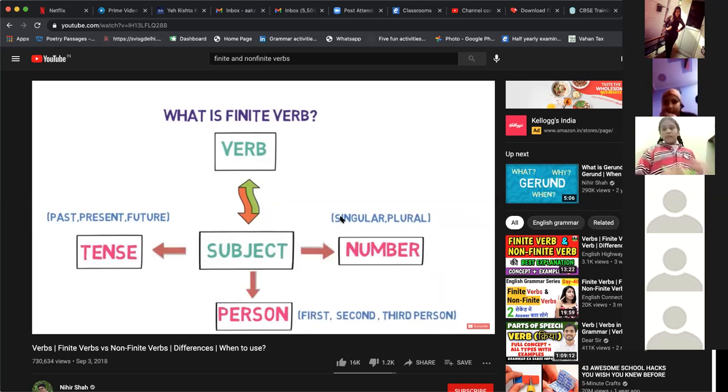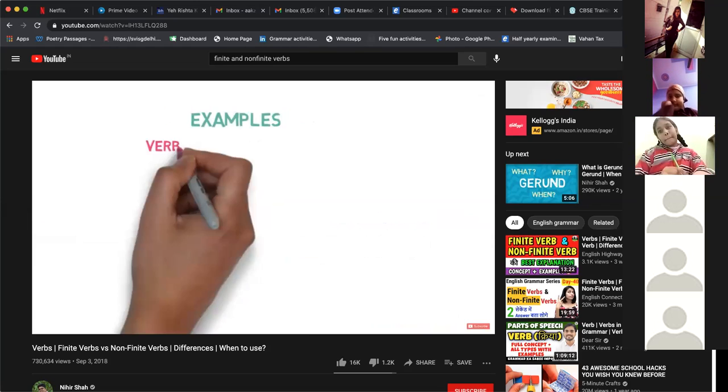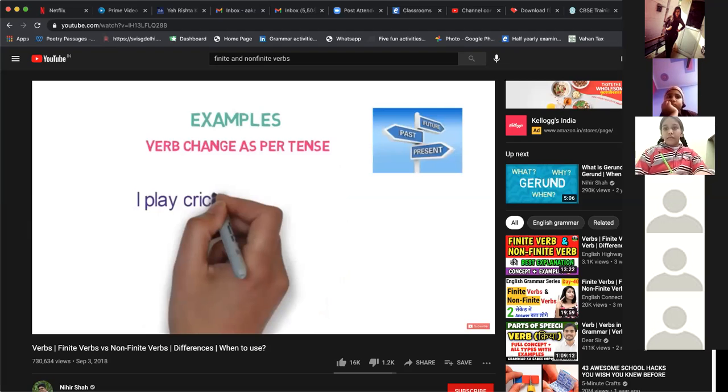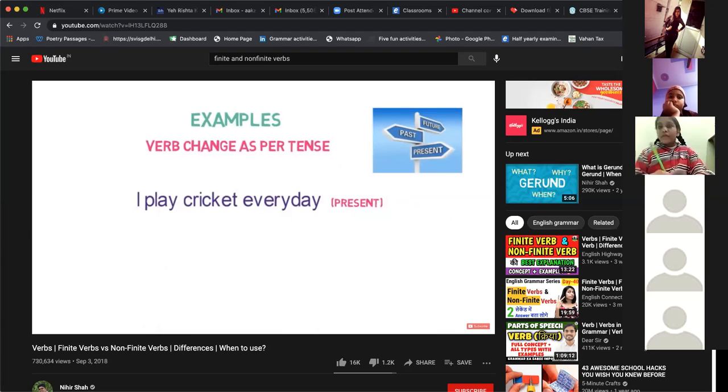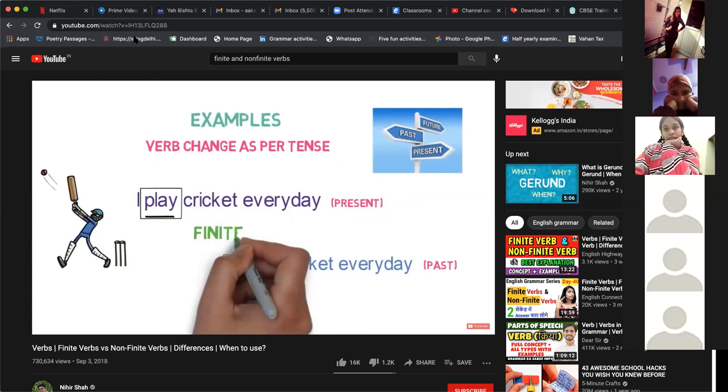Now let's understand each of these parameters with the help of an example. Examples of verbs that change as per tense, that is, whether the sentence is in present tense, past tense, or future tense. I play cricket every day. This sentence is in present tense. Here the verb is play. Let's look into another sentence. I played cricket yesterday. This sentence is in past tense. Here the verb is played. You can see here that the verb play changed to played as per the tense. So both play and played are finite verbs.